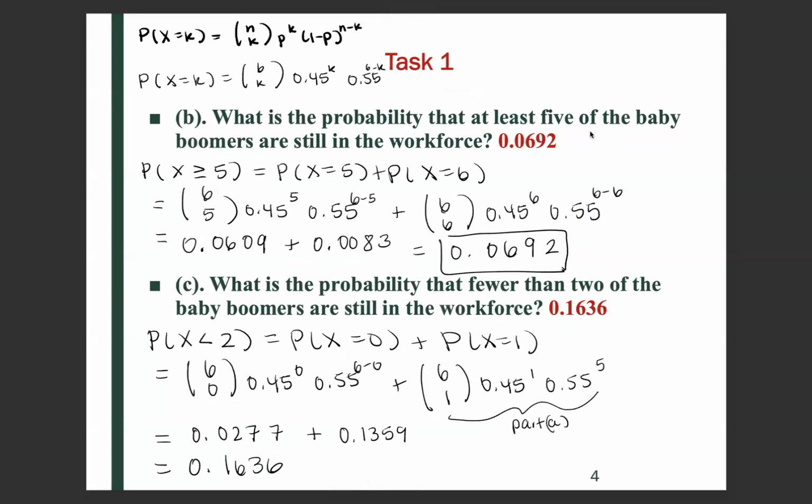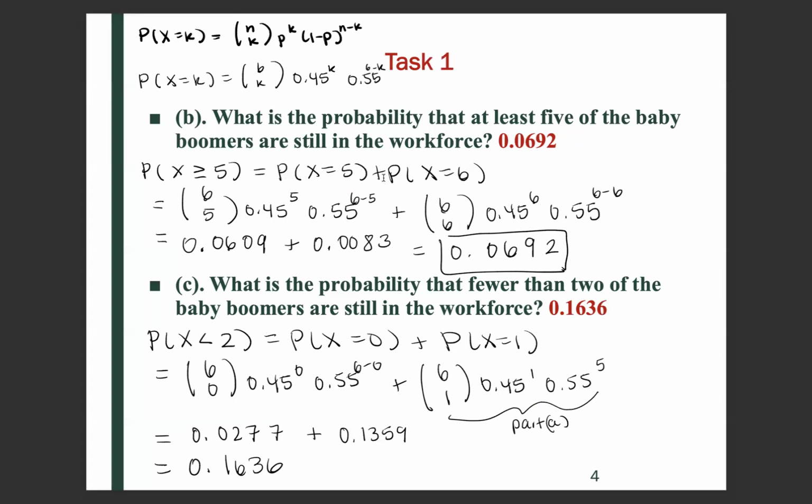What is the probability that at least 5 of the baby boomers are in the workforce? So again, here's our distribution for a binomial, and below it is the information that we have as far as sample size and the probability of success. The probability of at least 5 would be x greater than or equal to 5, which is equivalent to finding the probability that x equals 5 plus the probability that x equals 6. The reason we're stopping at 6 is because our sample size is 6.